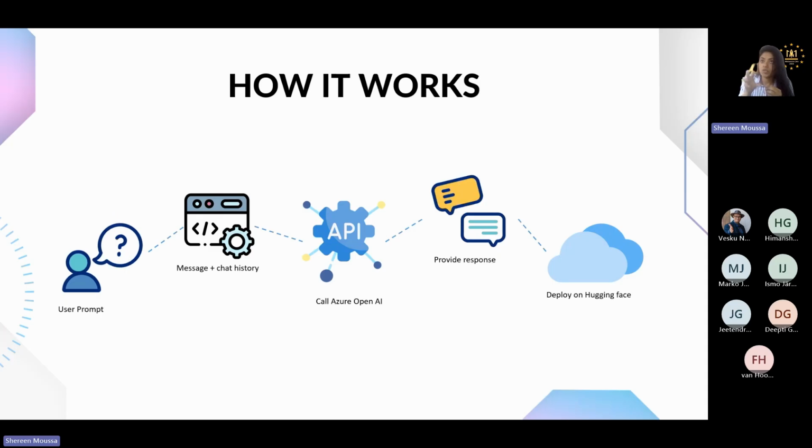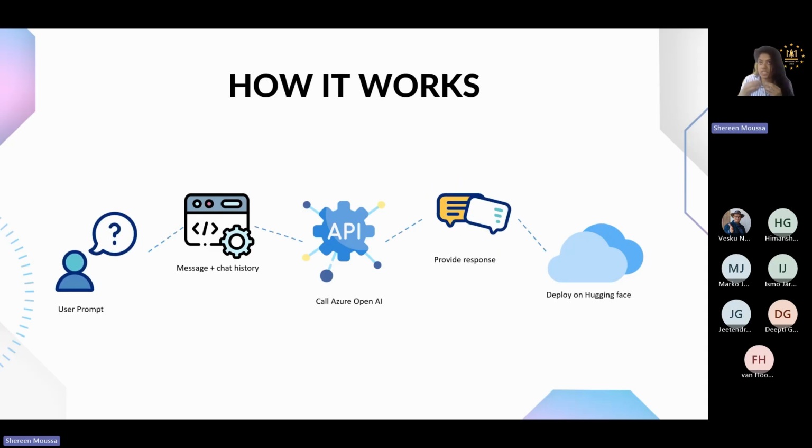Azure OpenAI will take this message as well as the chat history, understand it, then provide a response for the user. And then there will be this back and forth that you have with the AI assistant. After that, we're going to be packaging all of the solution and then deploying it on Hugging Face so that anyone can access it. So let's get right into the demo.